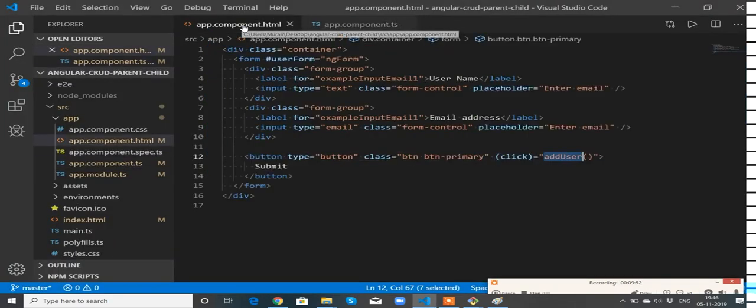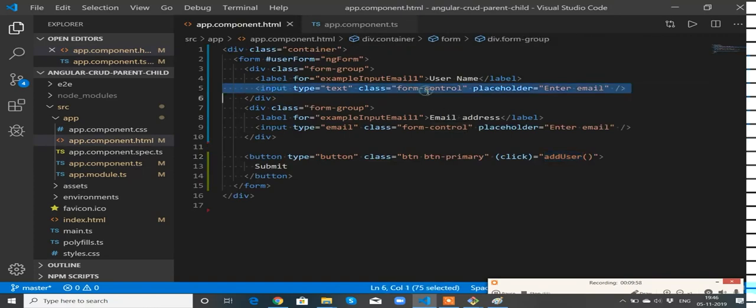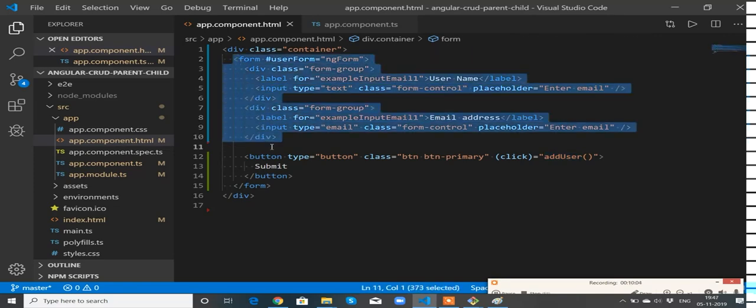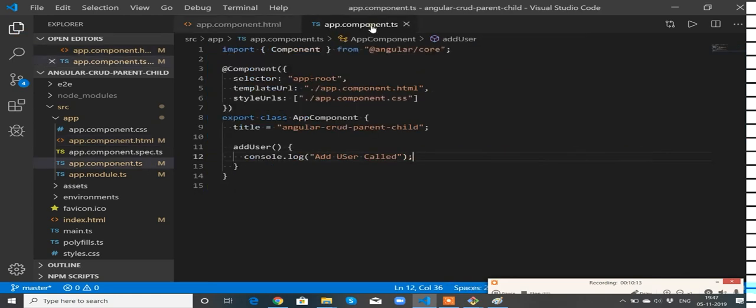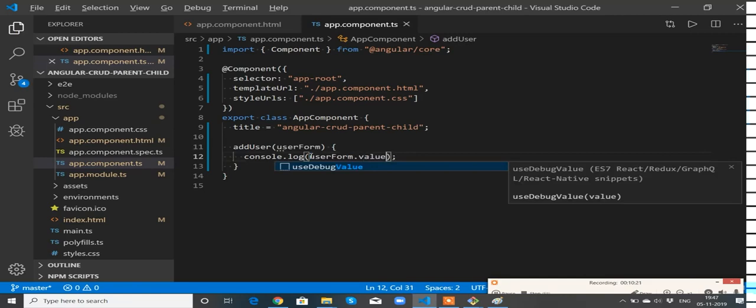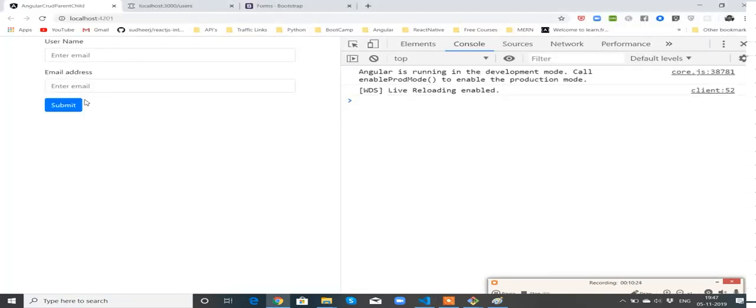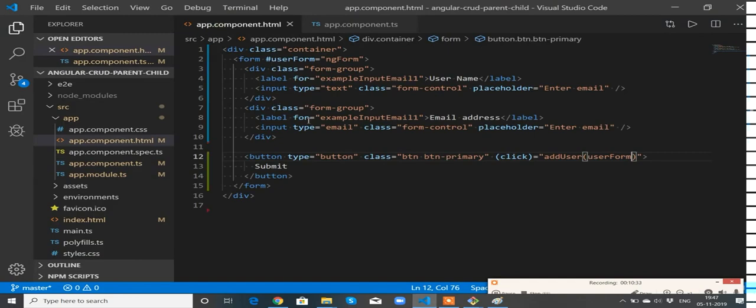Now let me come to HTML. See, now this input is not associated with your form. How am I telling? If I pass this form to this event and I can receive it here, and if I console this, it has to be value. Console. If I check, see, it is an empty object. It shows nothing is there inside the form. But actually, we have a couple of input fields.